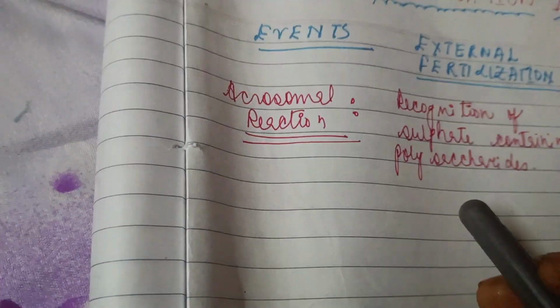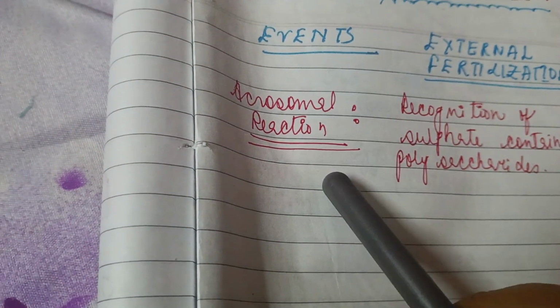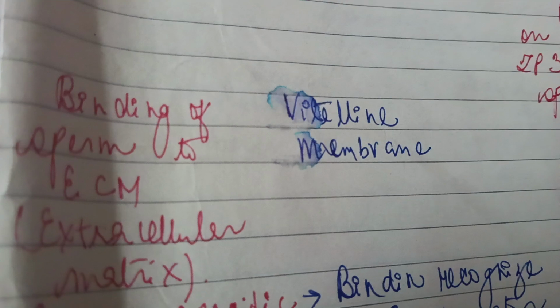So here we can see first is acrosomal reaction, and next is binding of sperm to ECM, that is extracellular matrix.